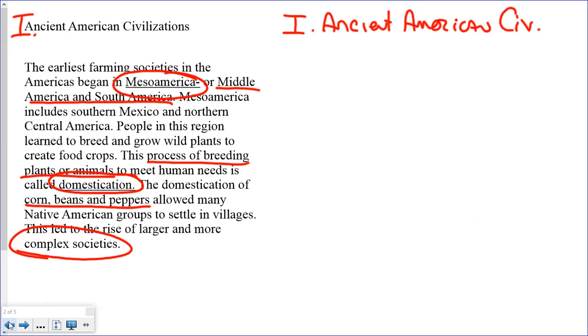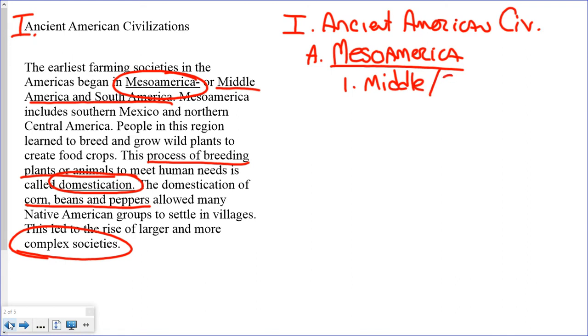Okay, so the first thing I need to do, fact A, is Mesoamerica. And I know that Mesoamerica is important. And what is Mesoamerica? Middle and South America. We know that that is what Mesoamerica actually is defined as.